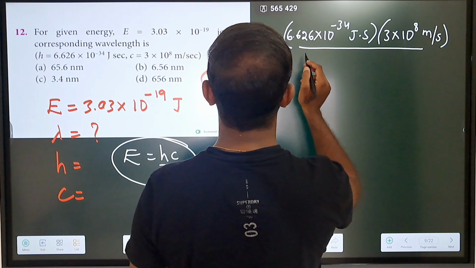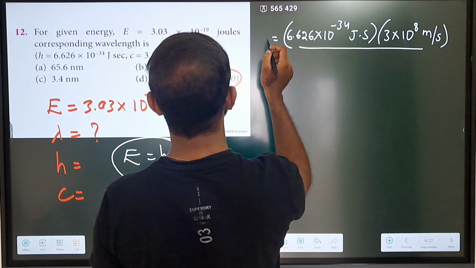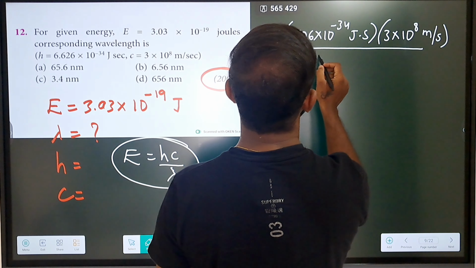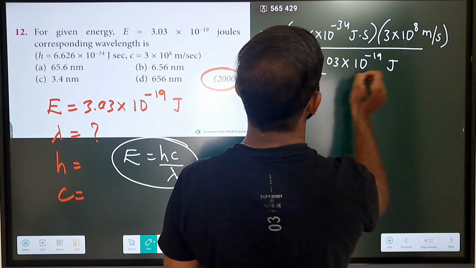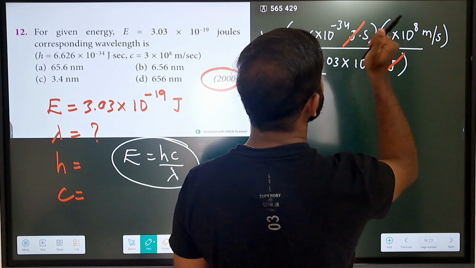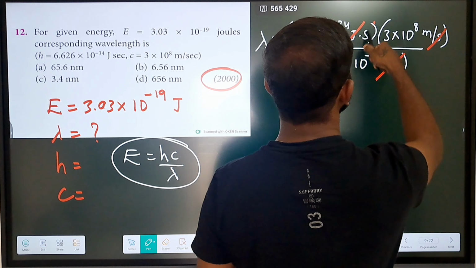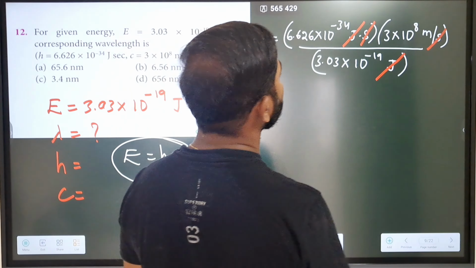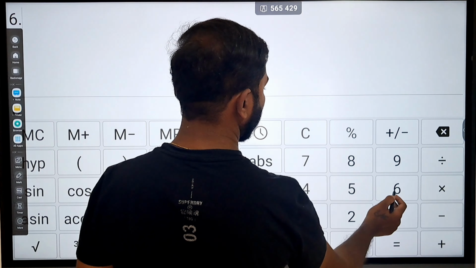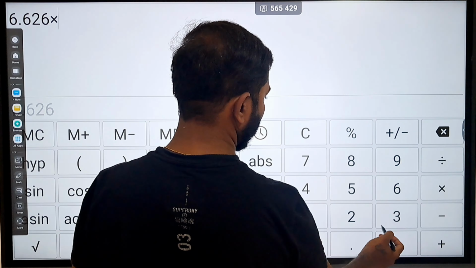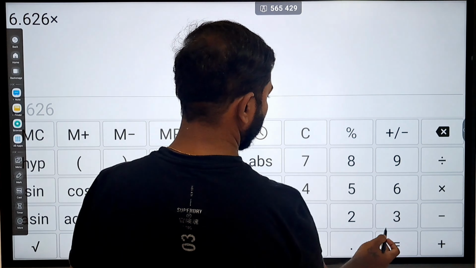They are asking us to find the wavelength, right? The energy value is given, that is 3.03 into 10 power minus 19 joules. Here we can cancel out joule and second, so you are going to get the answer in terms of meters. Observe: 6.626 into 3, what is the answer? 19.8, right? That will be divided by 3.03.